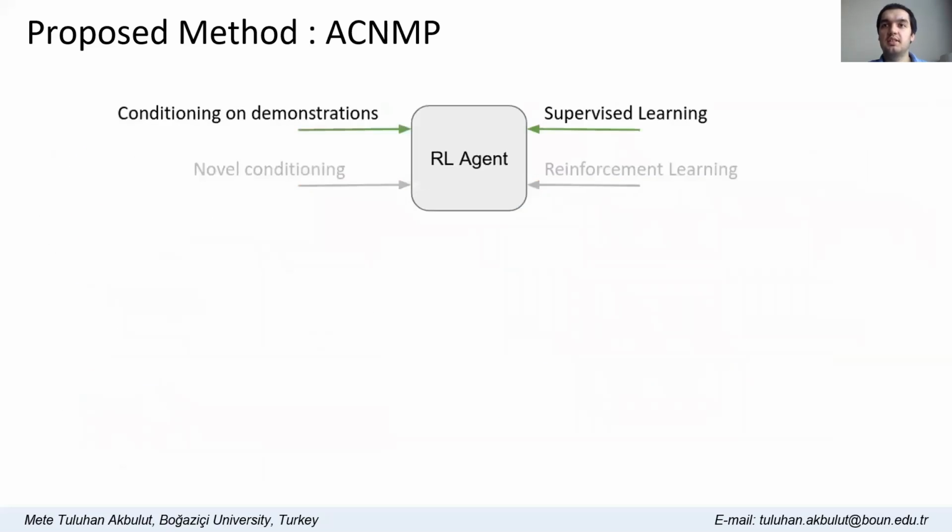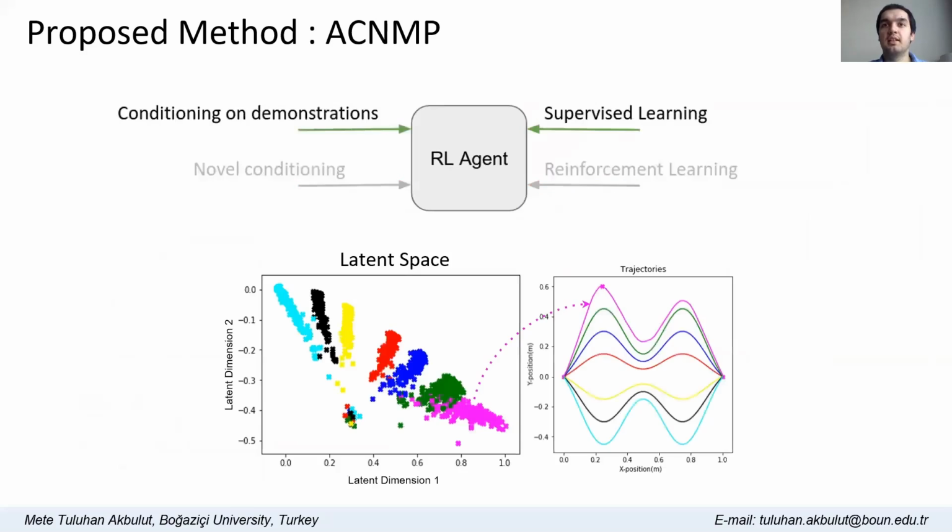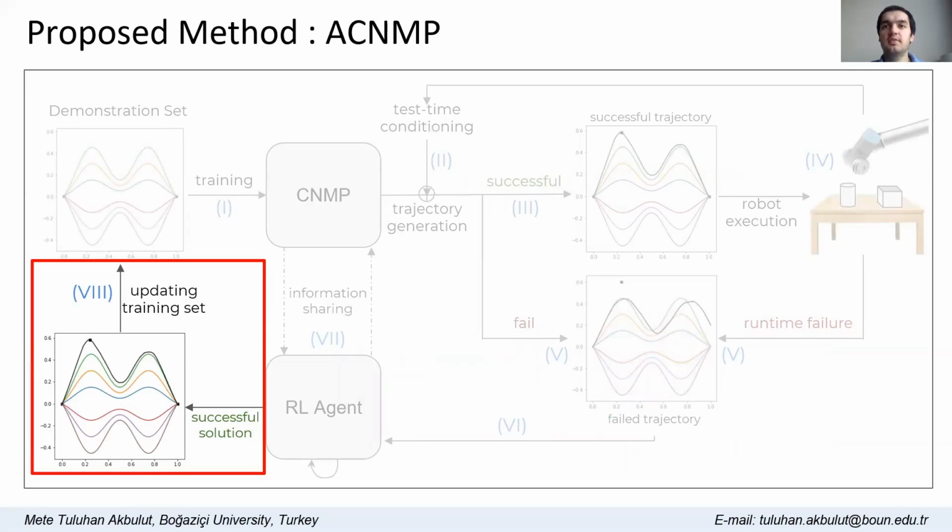The RL agent updates its internal parameters via RL-guided actions, which are alternated with error-based supervised learning based on the demonstration set. This simultaneous training method increases sample efficiency and ensures that the found solution is encoded into the right spot in the same latent space with demonstrations, and it preserves demonstration characteristics. After the RL agent finds the optimal trajectory for the new task, this new trajectory is regarded as a new demonstration and fed back to the LfD system.